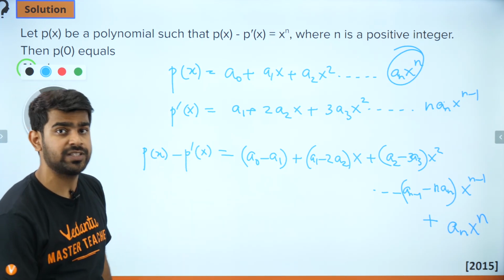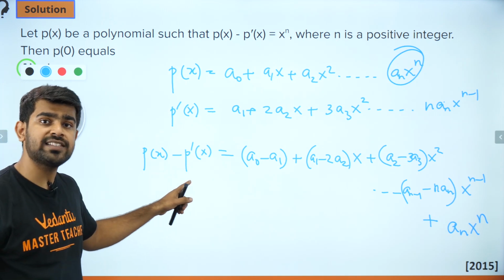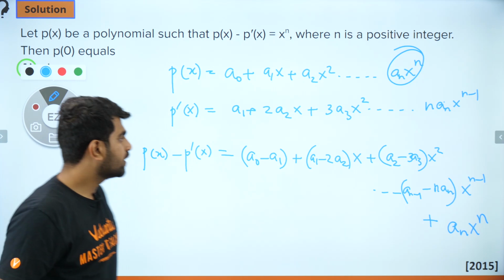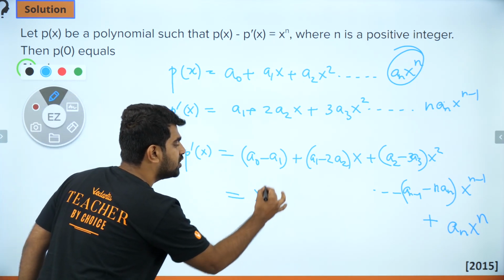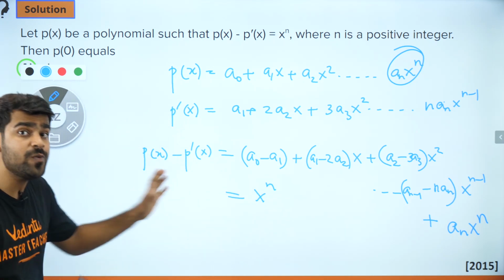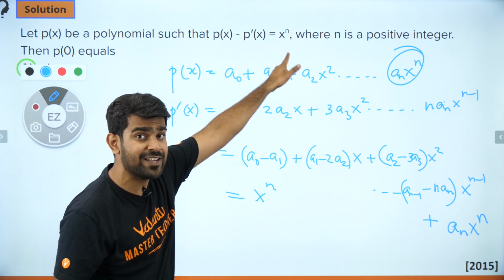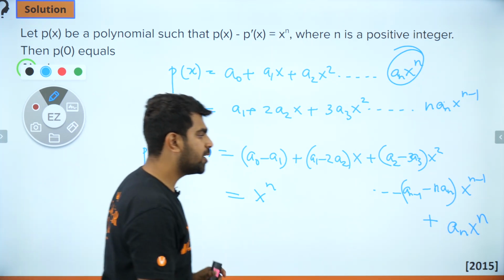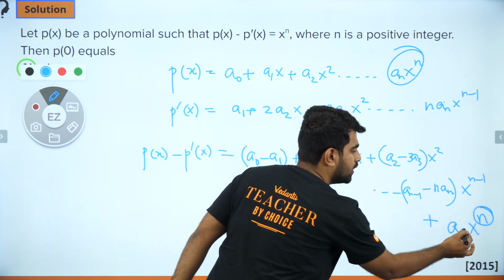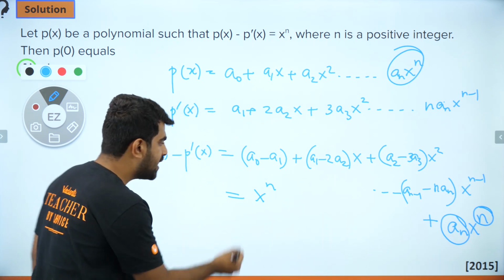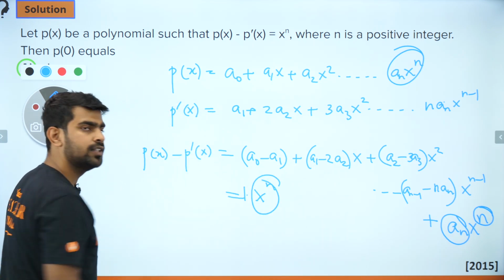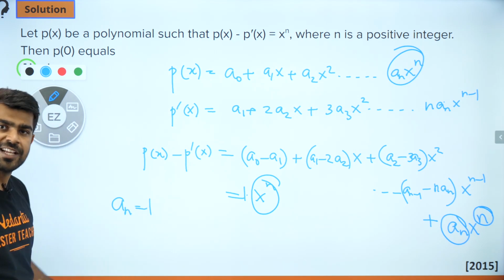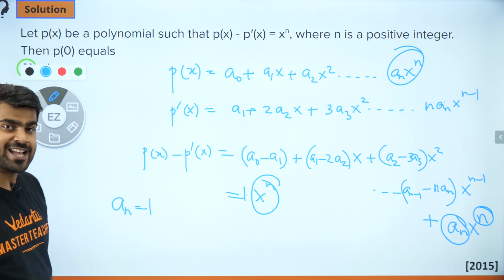I hope all of you are clear with it. This will be my p of x minus p dash of x, whatever I have obtained here. Now this is always equal to x to the power n. That is what is given here, no? Similar to the previous question, just compare the coefficient. We have x to the power n, my an is there. Here x to the power n, 1 is there. So can I say my an is equal to 1? That's it, done. We are almost reaching the answer.